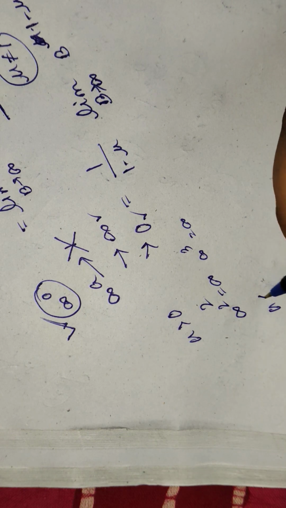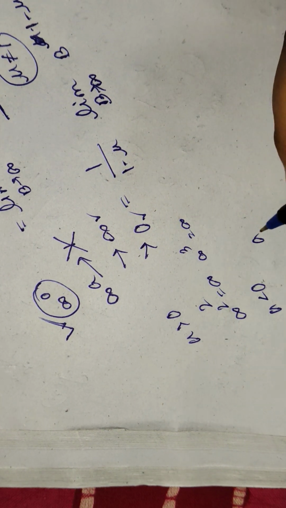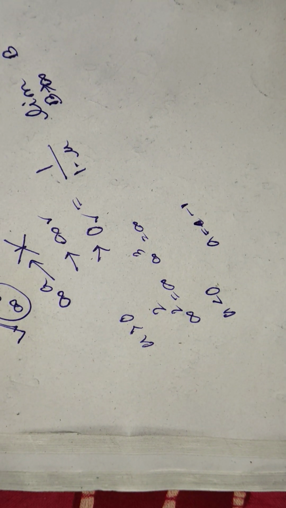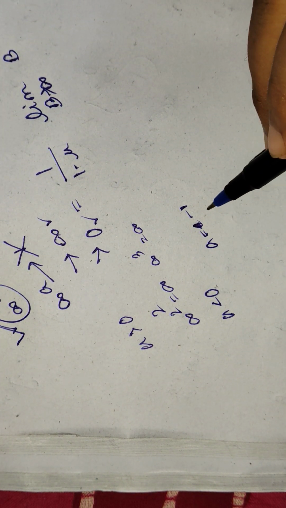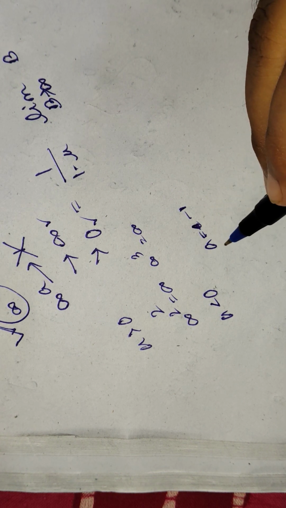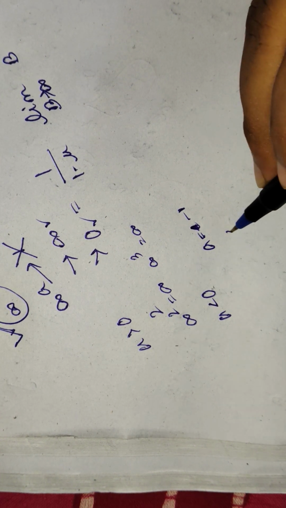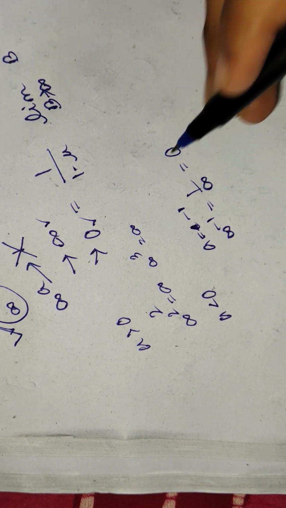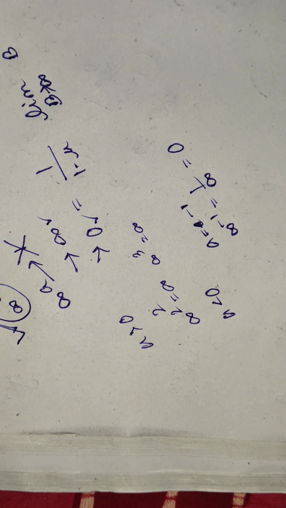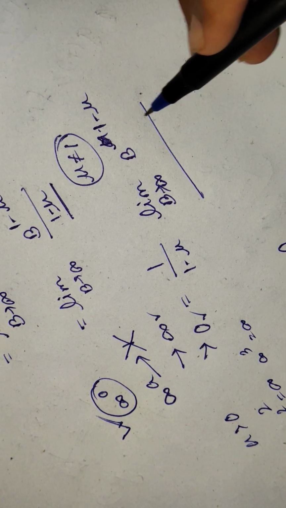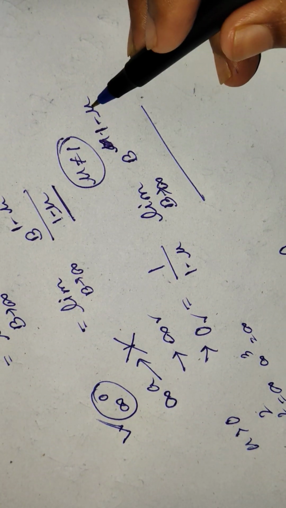But when a is less than 0, let's say a is minus 1, just assume it, then infinity to the power minus 1 is 1 by infinity. Now 1 by infinity is nothing but 0, right? 1 by infinity is 0. Hopefully you can understand. Now let's focus on the main question. You can see this is b to the power 1 minus mu.